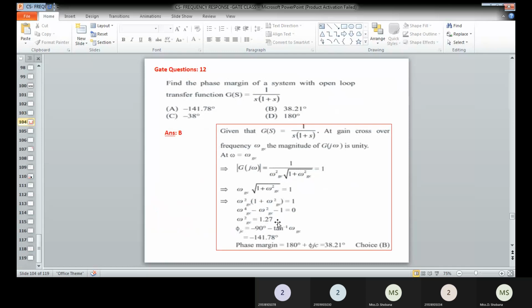It is obtained as 1.25, and then write the phase angle for the given transfer function, which is nothing but minus 90 minus tan inverse of omega. Instead of omega, substitute the omega gc value, that is 1.25. So phi m is equal to minus 141.8 degrees. Substitute this in the phase margin formula, 180 plus phi gc, that is 180 minus 141.78, which is nearly 38 degrees. That option is available in B. That will be the correct answer.